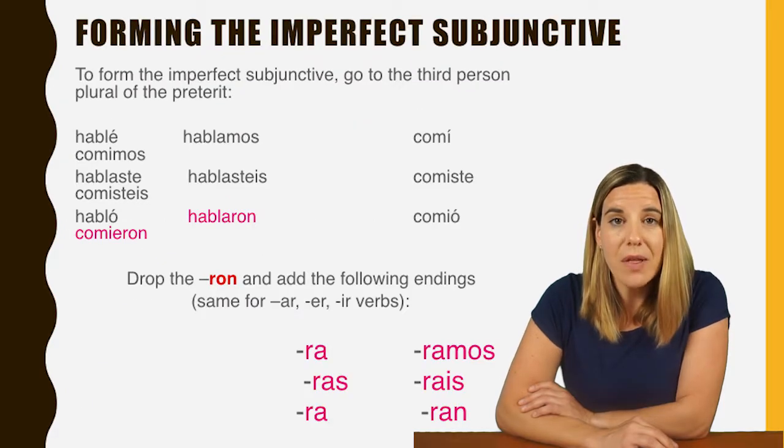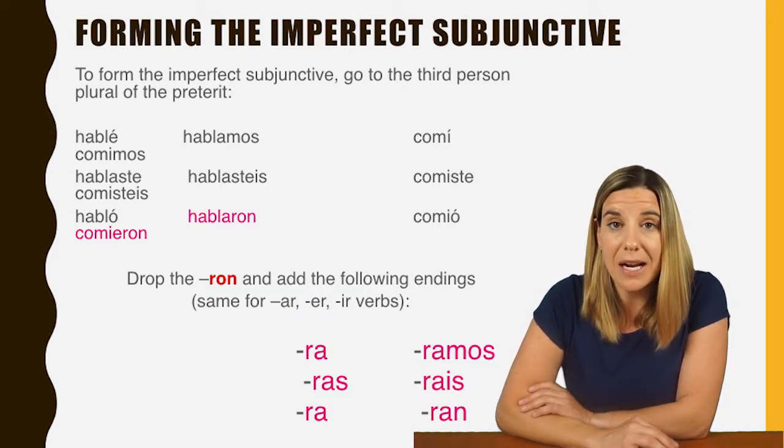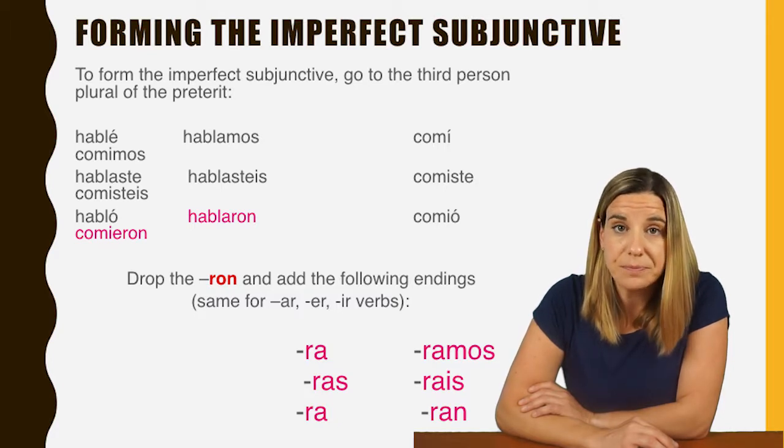So to form the imperfect subjunctive, what we need to do is we take the third person plural form of the preterite tense of the verb. So that's the ellos, ellas, ustedes form in the preterite tense. So we start with that form of the verb. For example, if you have the verb hablar, the third person plural is hablaron. For the verb comer, the third person plural would be comieron.